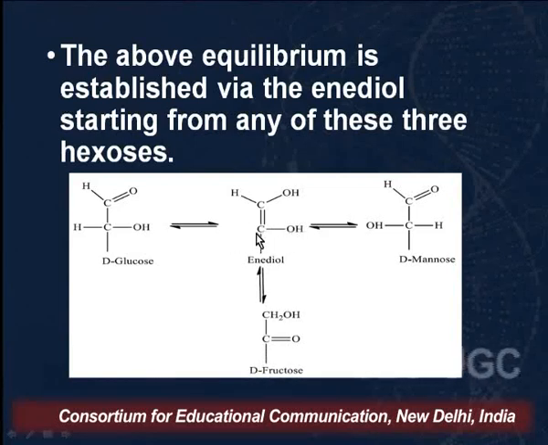So when we dissolve glucose in a weakly basic medium, we get a mixture of glucose, mannose and fructose, and similarly if we dissolve mannose, we get a mixture of mannose, glucose and fructose, and similar is the case with fructose.